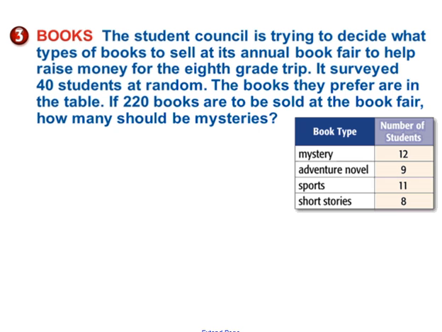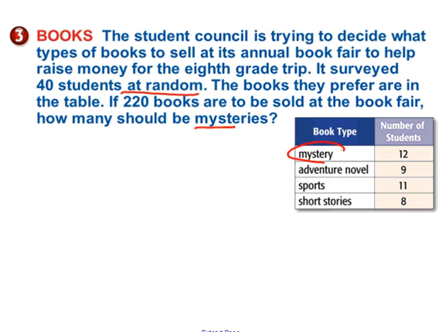The student council is trying to decide what type of books to sell at its annual book fair to help raise money for the 8th grade trip. It surveyed 40 students at random. The books they prefer are in the table. If 220 books are to be sold at the book fair, how many should be mysteries?